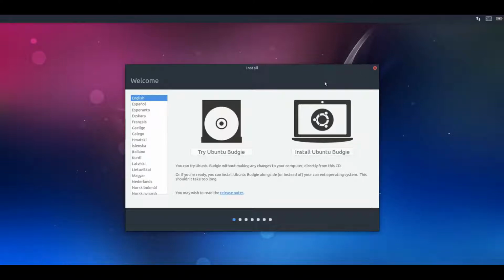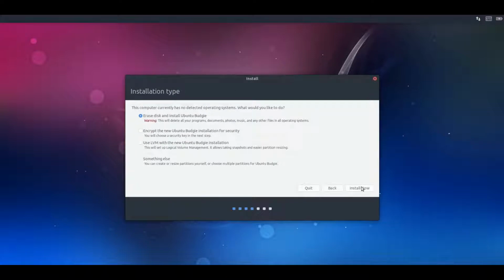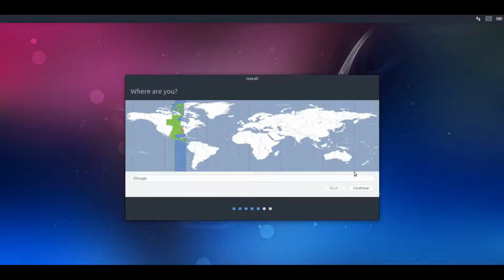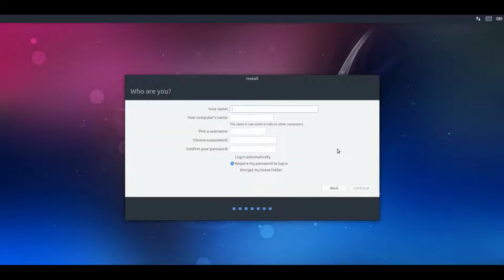In this video, we'll be taking a look at Ubuntu Budgie. I'm going to go ahead and install. I don't need any of that. And I'm going to erase disk and install. Click continue. And pick where I am. Go ahead and select. Now I'm going to enter my name.